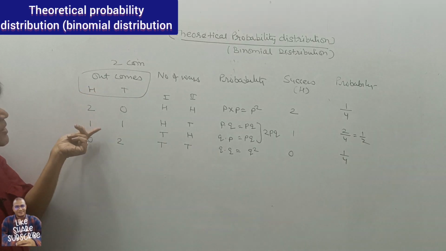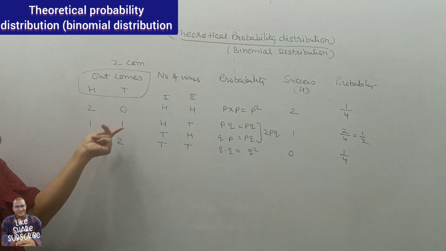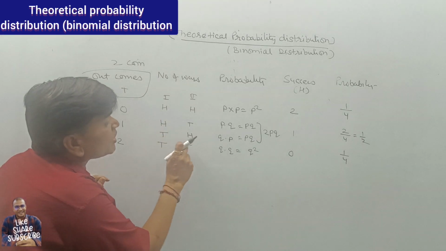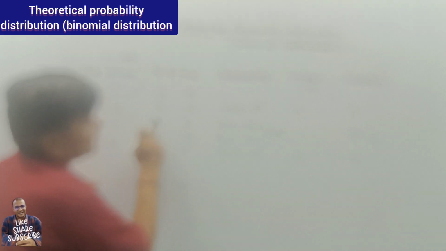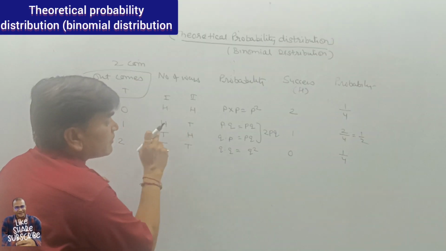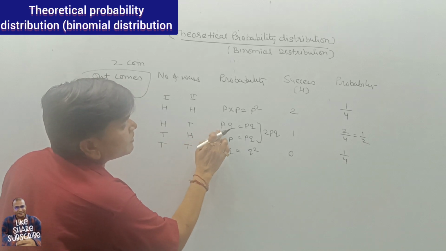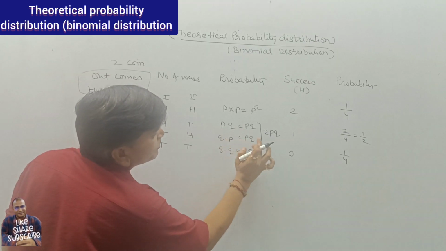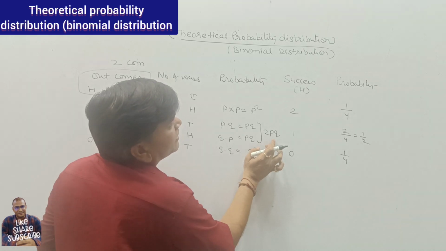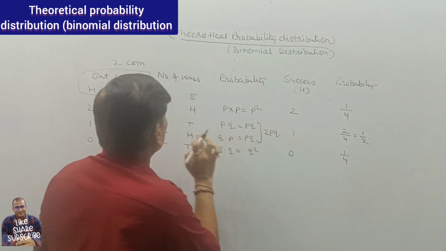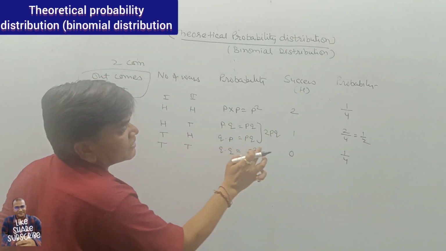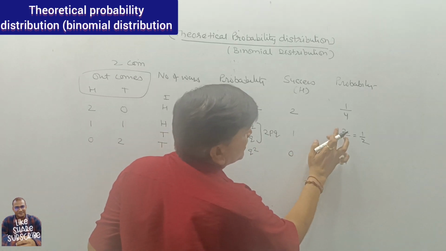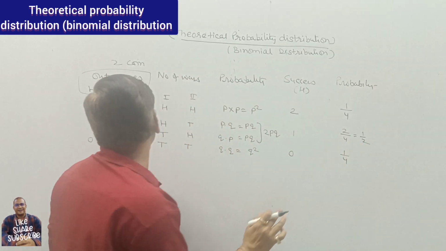Similarly, it may also be possible to have 1 head and 1 tail. So it may happen in 2 ways: first head, second tail, or first tail, second head. So that will be PQ and QP. Both are PQ, so 2PQ is there. The number of heads is 1, because in this also 1, in this also 1. So the probability is 2 divided by 4, that is 1 by 2.